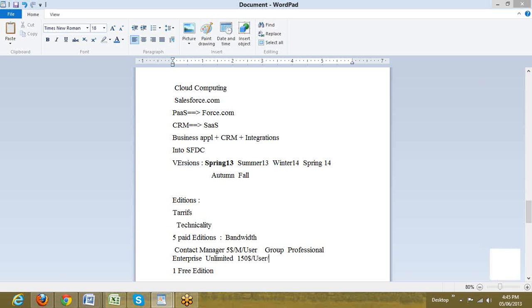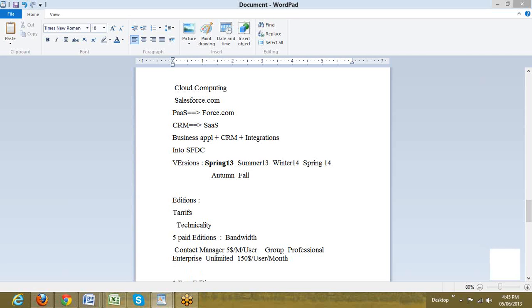The rate varies, and all these rates are 100% negotiable. They keep changing. So there's no fixed hard and fast rule like we'd be paying $150 per user per month. It's quite negotiable. It can come down even to $70, $40, $45 also. So we have these 5 editions. These are just names which we need to remember.